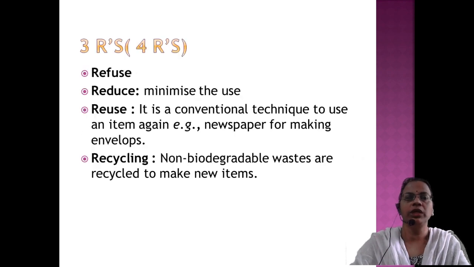Then how can we avoid the pollution? There are 3 Rs or 4 Rs, nowadays 5 Rs also are there. The first and foremost is that we can refuse. Many of the things we can refuse. So hereafter I am not going to use plastic, this plastic ban. It is implemented in Kerala. That is one of the first steps, that is refuse. We have the freedom to refuse many of the non-biodegradable waste producing substances.